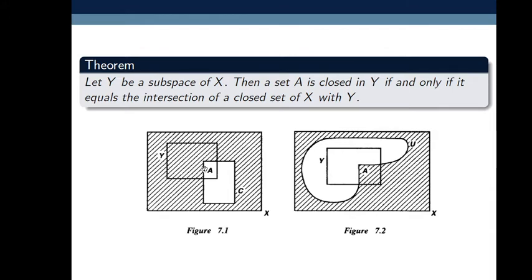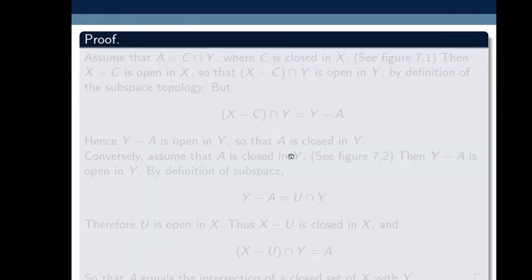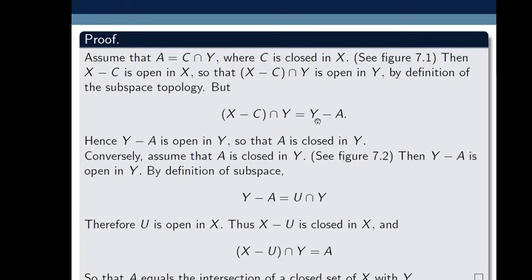Suppose we omit this closed set C of X, this rectangle C, then what remains? Only this rectangle Y, excluding this small unshaded portion, which equals Y minus A. So that's why X minus C intersecting with Y is equal to Y minus A.